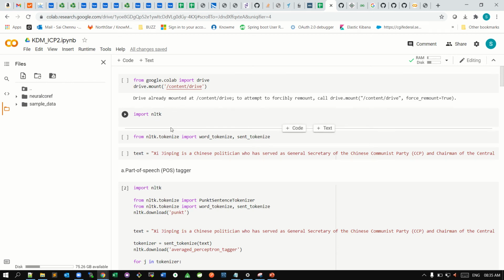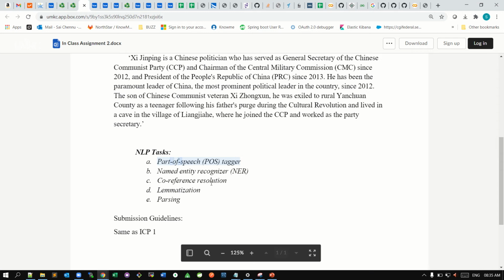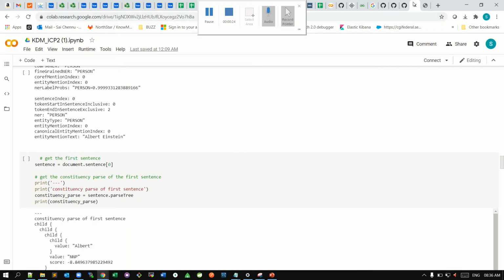Today we're going to discuss the ICP tasks which were given. In this ICP 2, we have five tasks: parts of speech tagging, named entity recognizer, coreference resolution, lemmatization, and parsing. First, we're going to discuss the parts of speech tagger.